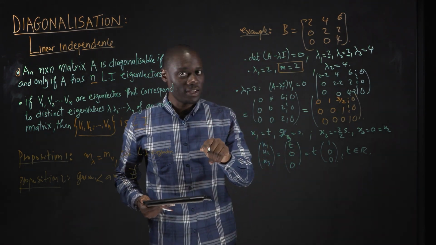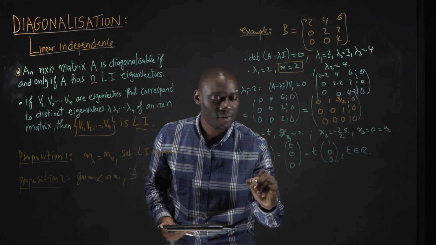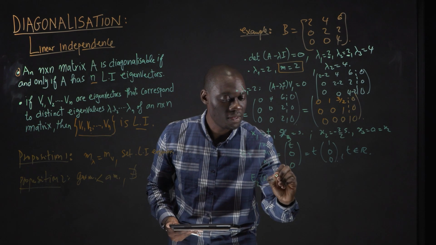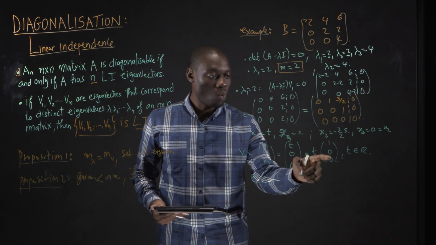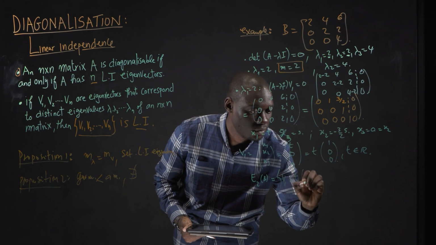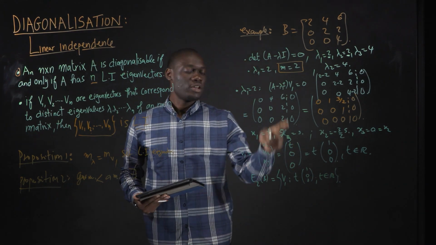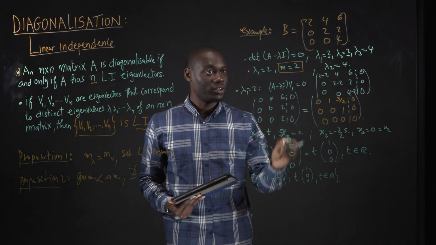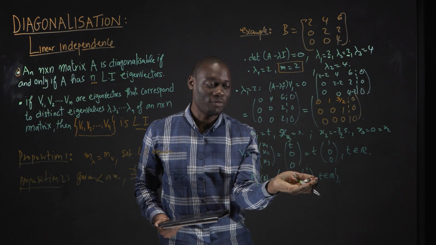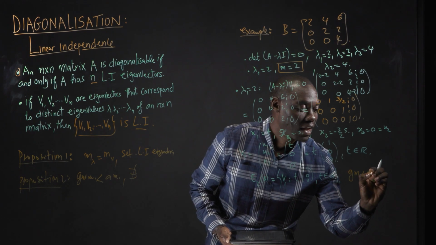So what do we see here? We quickly realize that the eigenspace of lambda equals 2 of matrix B generates one eigenvector, 1, 0, 0. What do you realize here? The geometric multiplicity, which is the number of eigenvectors in the eigenspace, is less than the algebraic multiplicity.